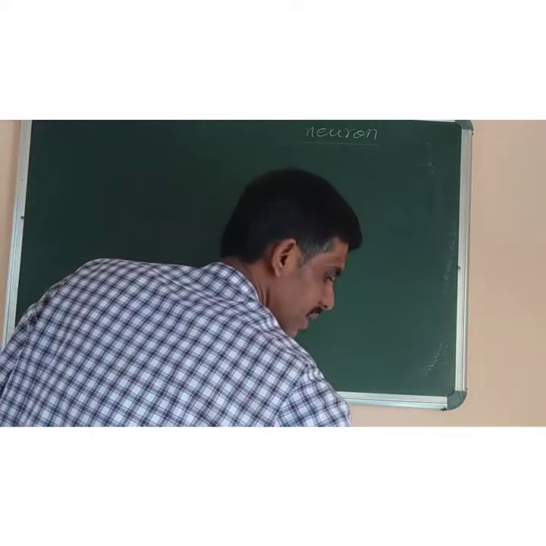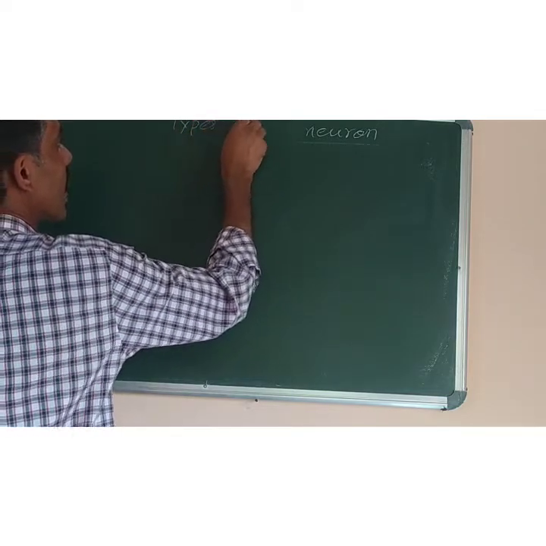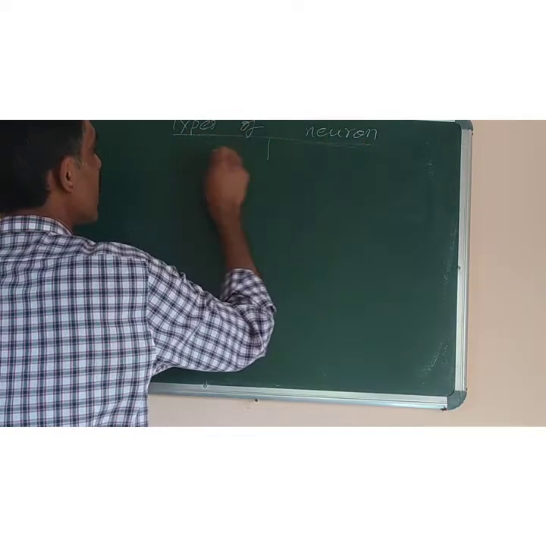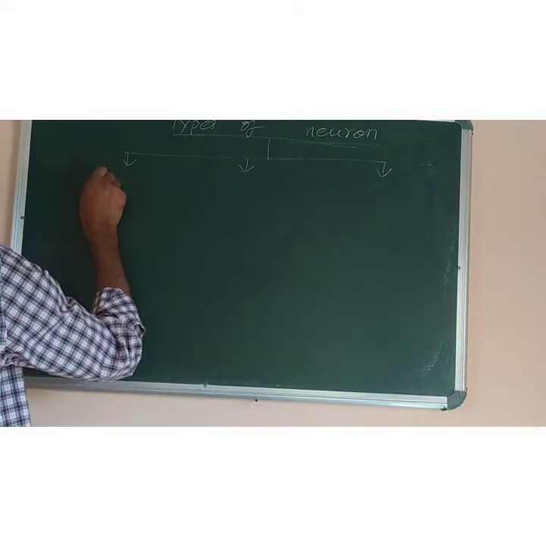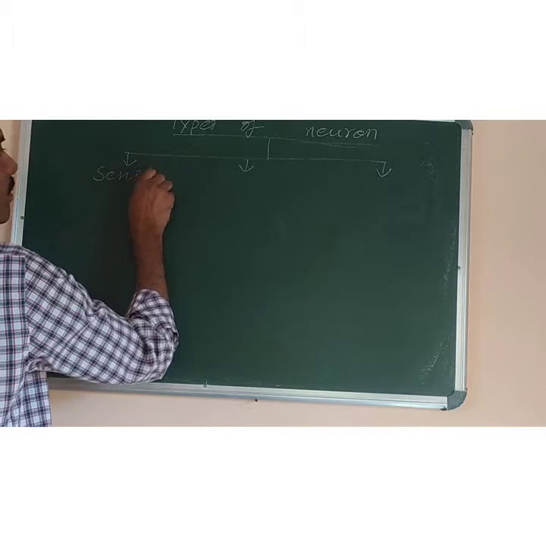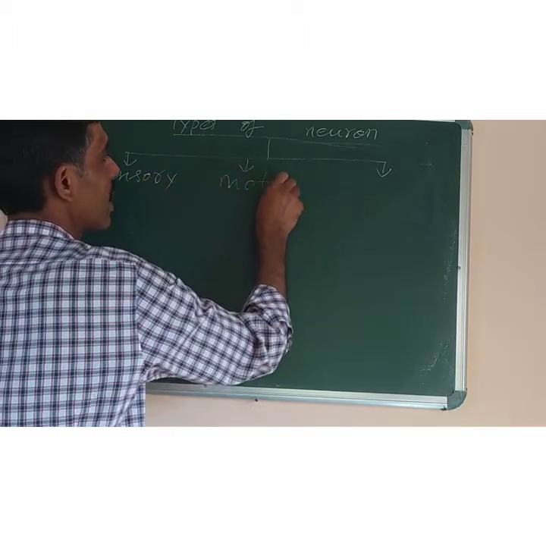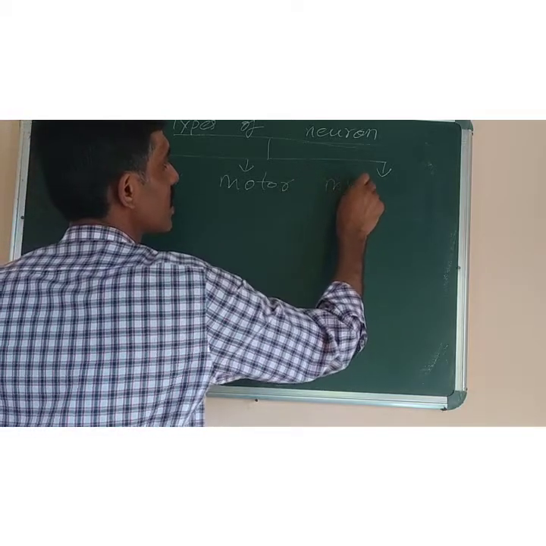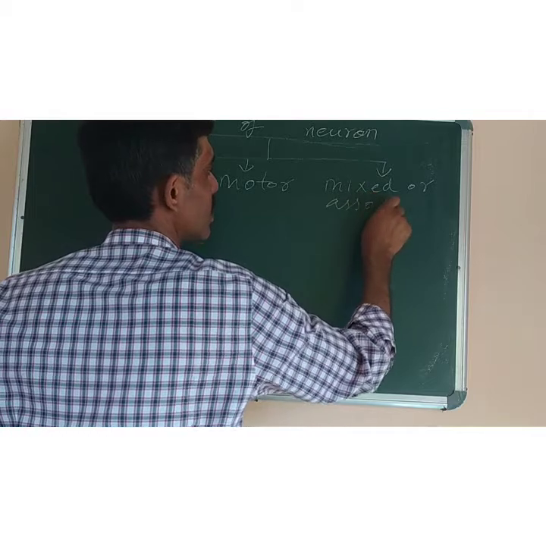Types of neuron. There are 3 types of neuron. What are they? Number 1 is sensory. Number 2 is motor. And number 3 is mixed or association neuron.